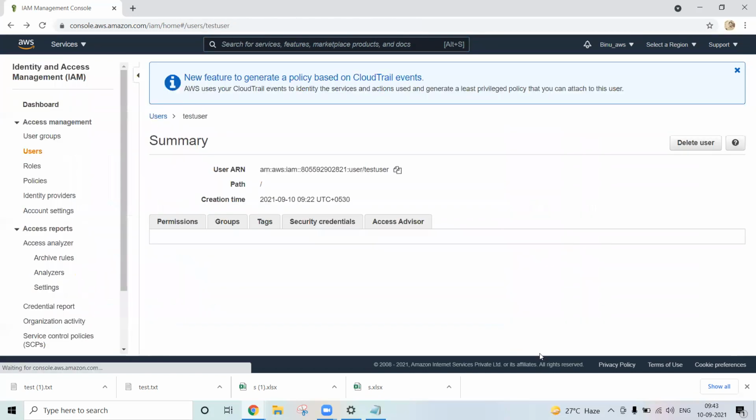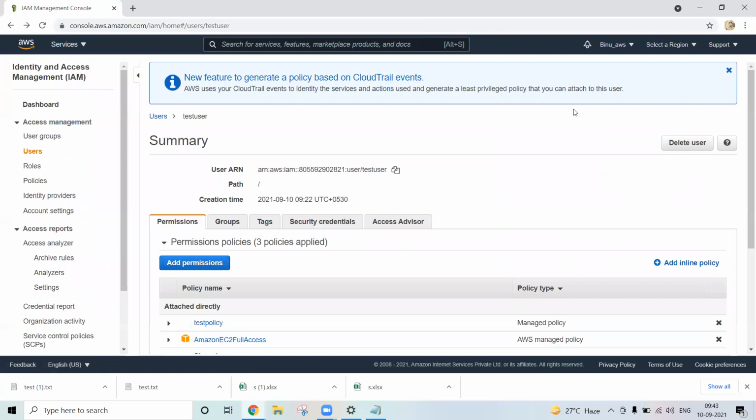So what is the usage of role, right? Basically, users and roles are similar. Roles have a set of permissions. A role can also have a set of permissions, and a user can have a set of permissions by policy. Get it? But what is the purpose of using roles? What is the difference between roles and users? Roles will have permissions, and users will also have permissions. Then what is the difference between them?